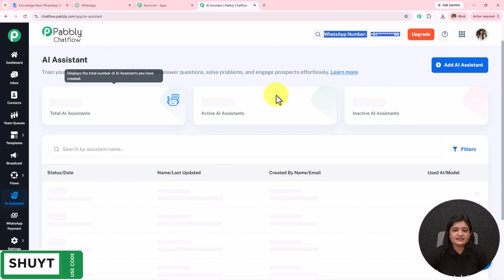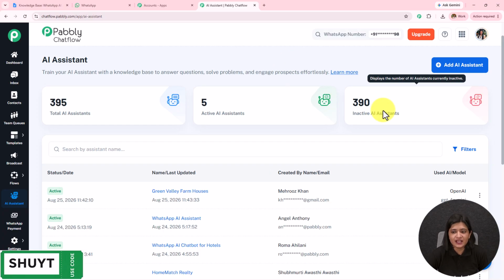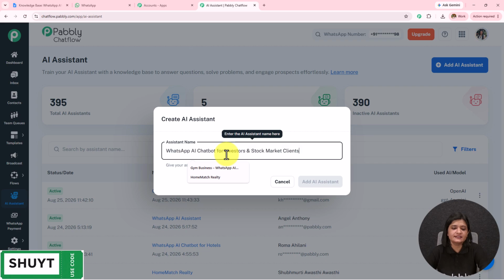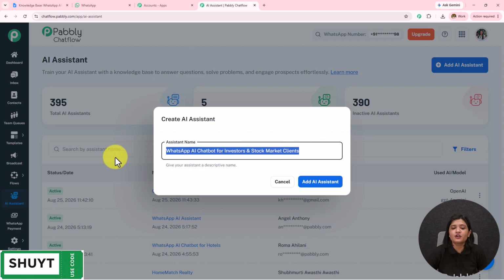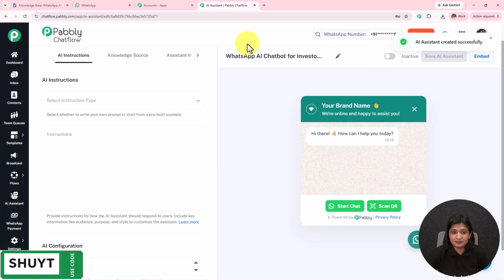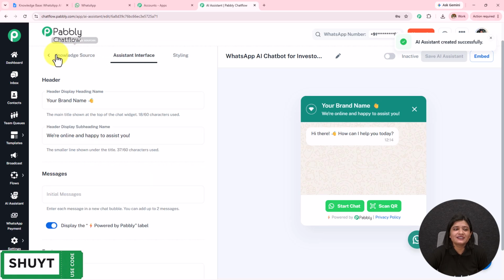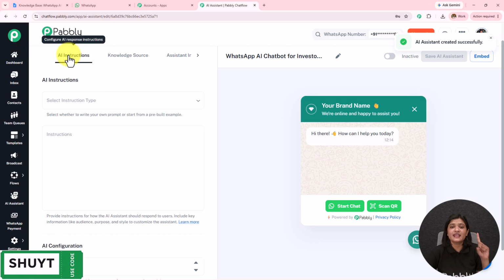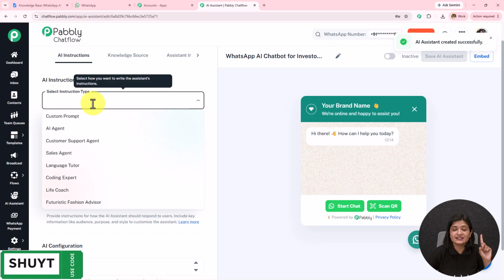You can see the total AI Assistants, active AI Assistants, and inactive AI Assistants. To create a new AI Assistant, we simply have to click on Add AI Assistant, and I'll name it WhatsApp AI Chatbot for investors and stock market clients, and then simply click on Add AI Assistant. Here I've landed on this page, and from here I'm going to start creating this AI assistant. The first one is AI instruction. So first I have to select the instruction type.